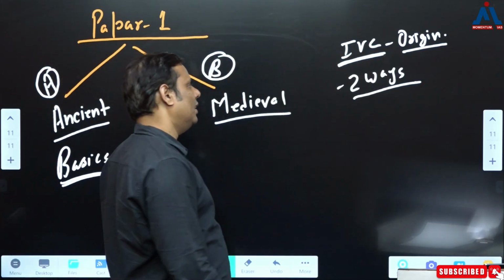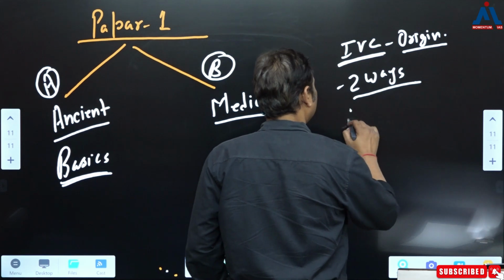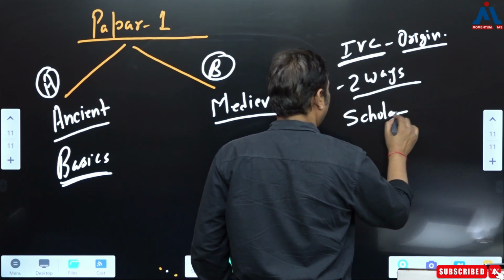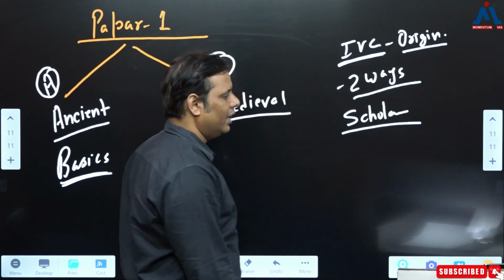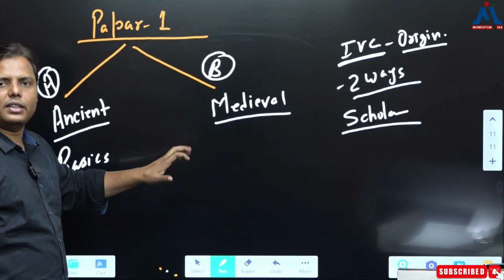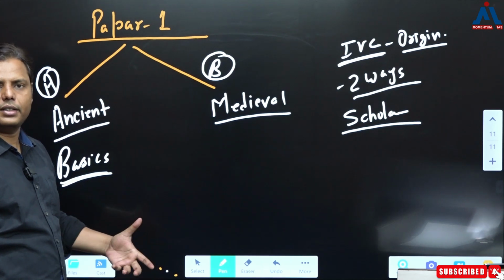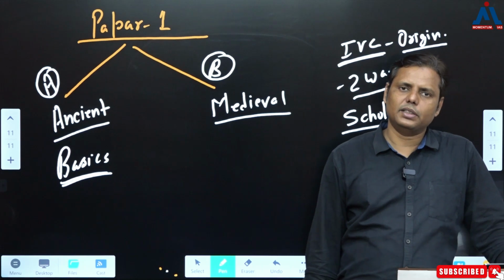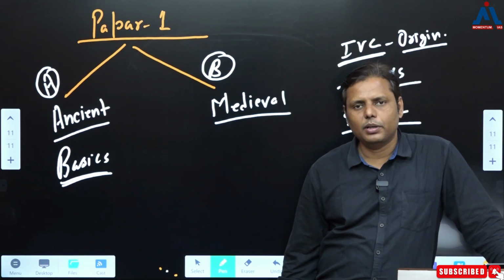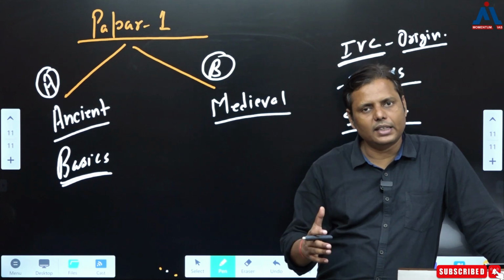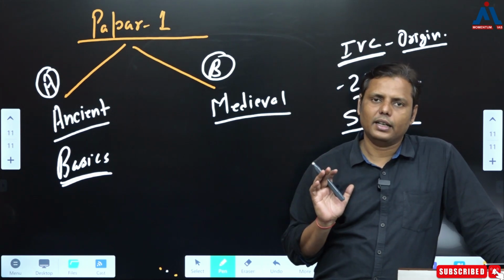What you do in the optional is associate it with some scholars. Instead of reading it directly, you ask who are the scholars giving this migrationist theory, who are giving this indigenous theory, and what are the grounds of it. That's it. When it comes to the decline of Harappan civilization, the same thing is done. So you just add certain more specifications, and that's how you understand it, correct?